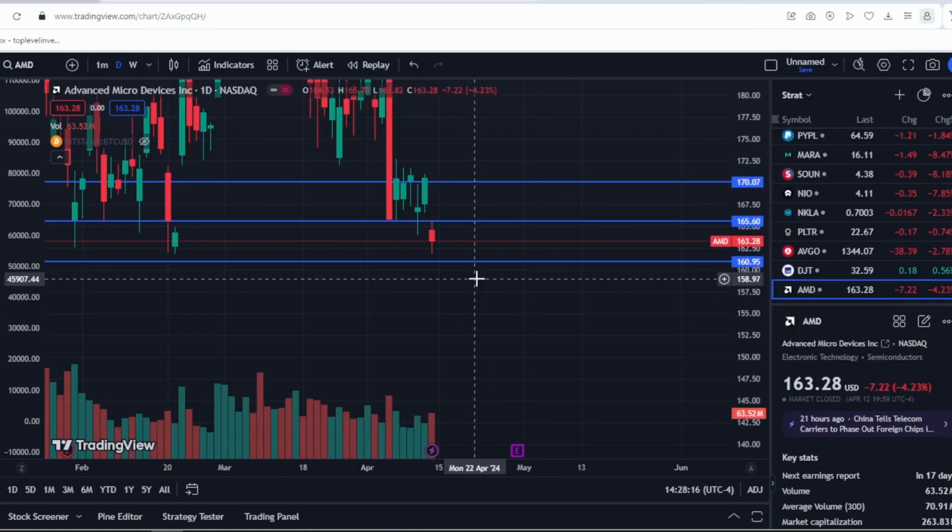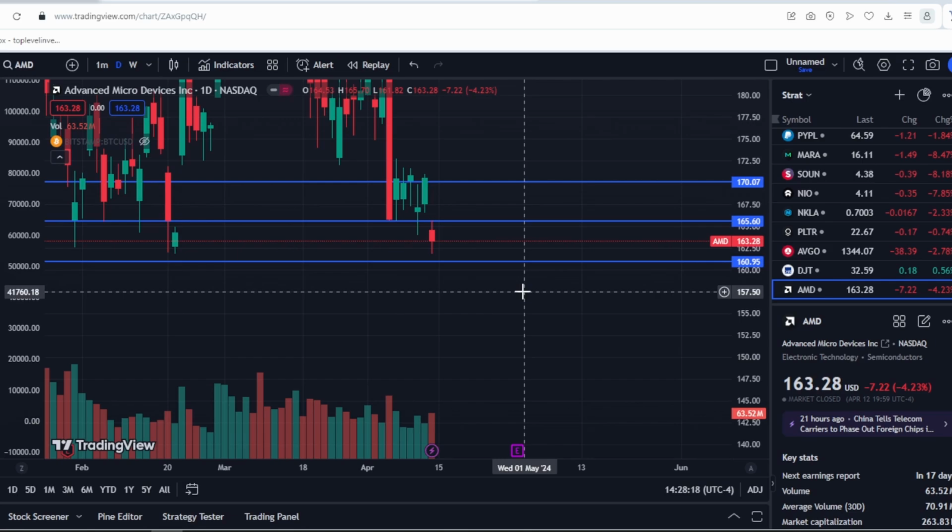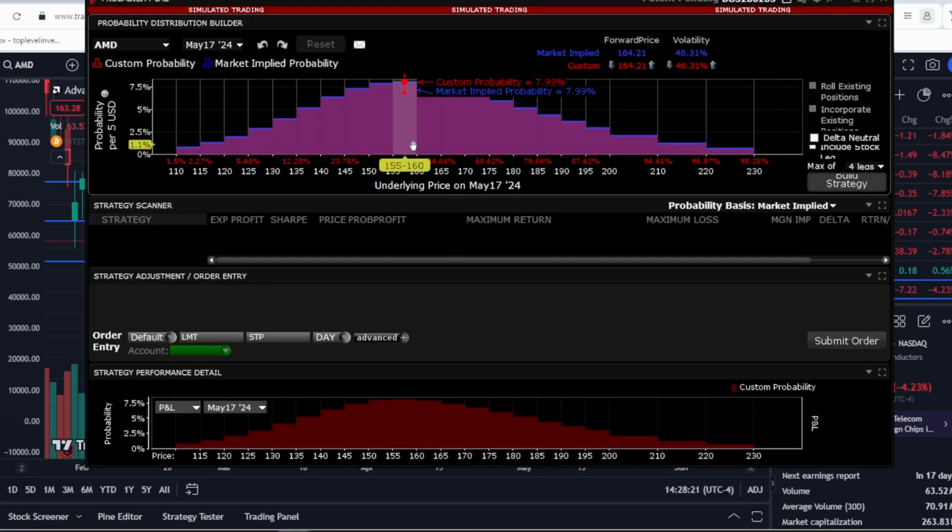Again, my friends, look at this market. I'm not predicting this to you. It's showing you the options market, meaning the price will fall in the near future. This probability is 8%. We also have a probability of almost 8% for the $150 to $155 range, and it's all the same. As we can see, the probability of a downturn is higher than that of an upturn.